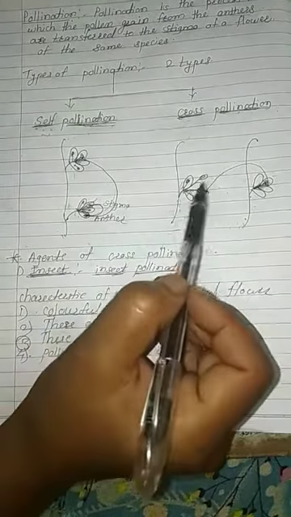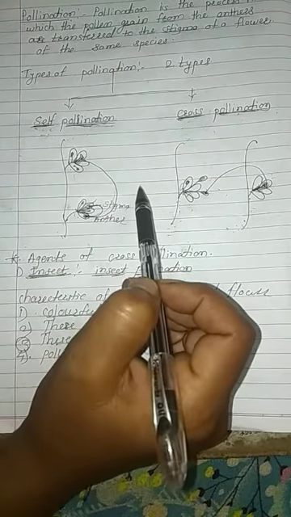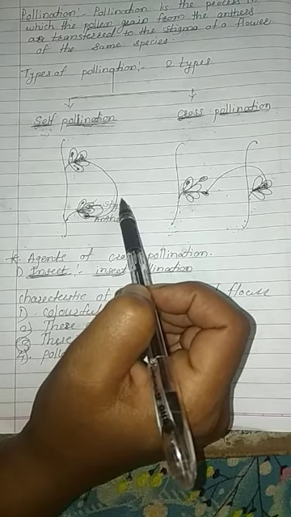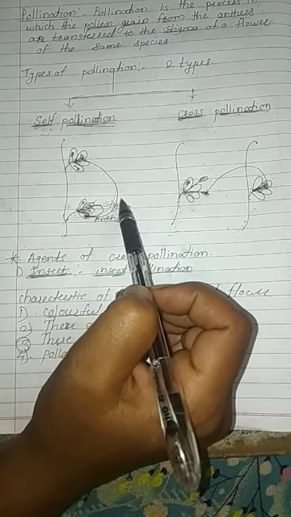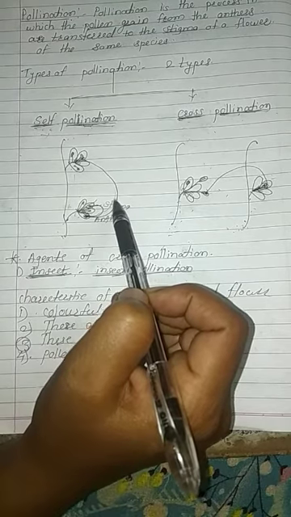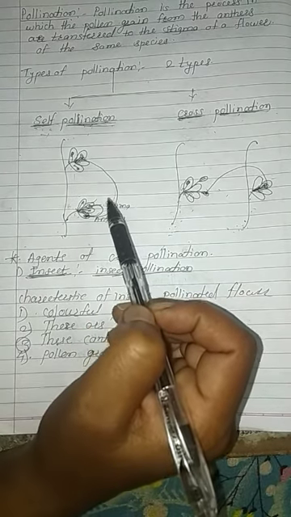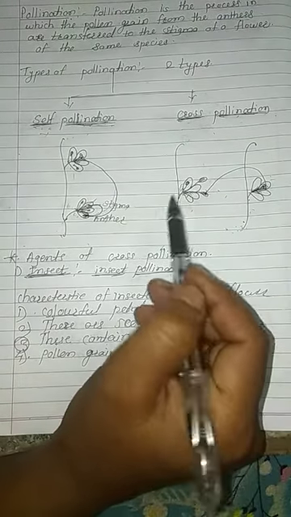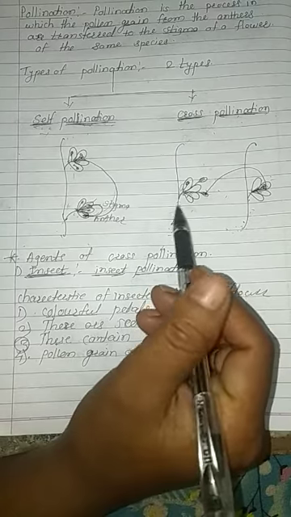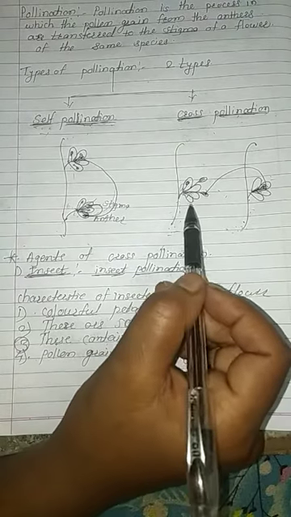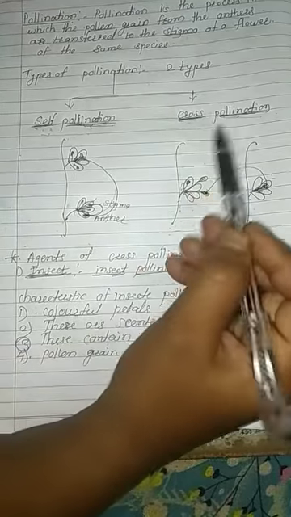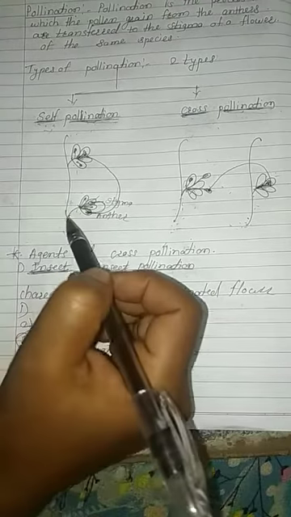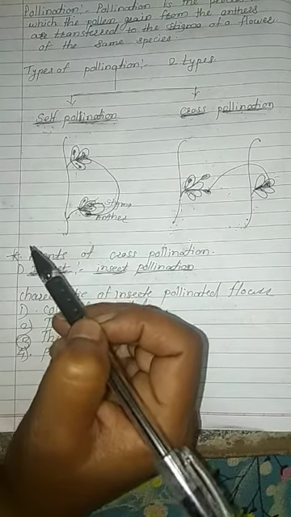In cross-pollination some agents are required, because the anther and stigma are non-motile. Non-motile means the anthers are not able to move from one place to another. Then how does the pollen grain transfer from anther to stigma? With the help of some external agent. There are three agents required for cross-pollination: insect, wind and water. We will see each one.